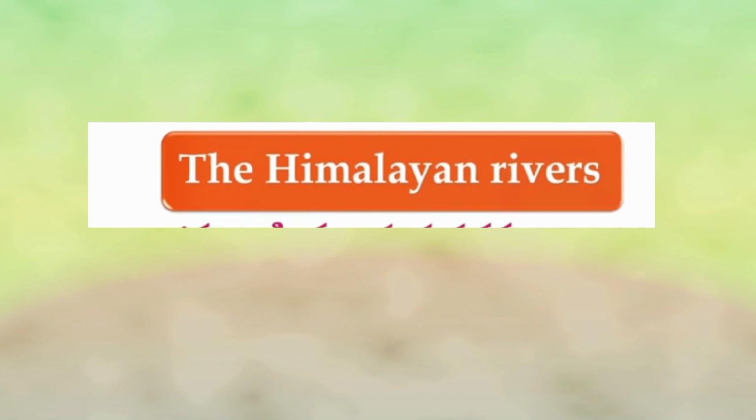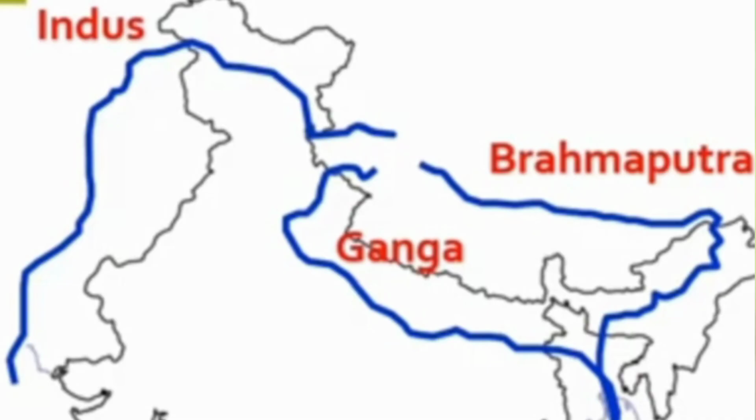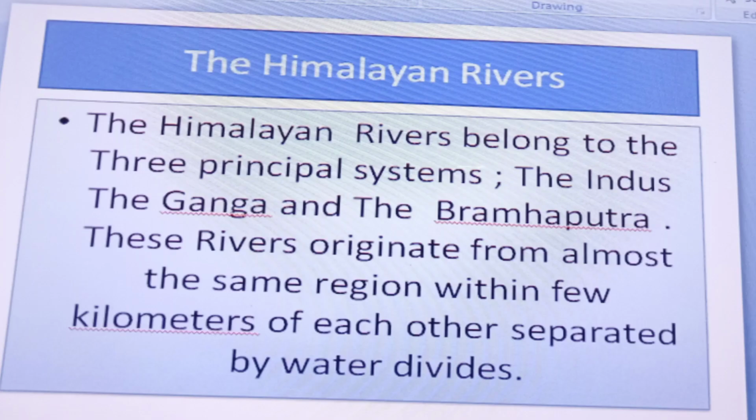The Himalayan rivers belong to the three principal systems: the Indus, the Ganga and the Brahmaputra. These rivers originate from almost the same region within a few kilometers of each other, separated by water divides.